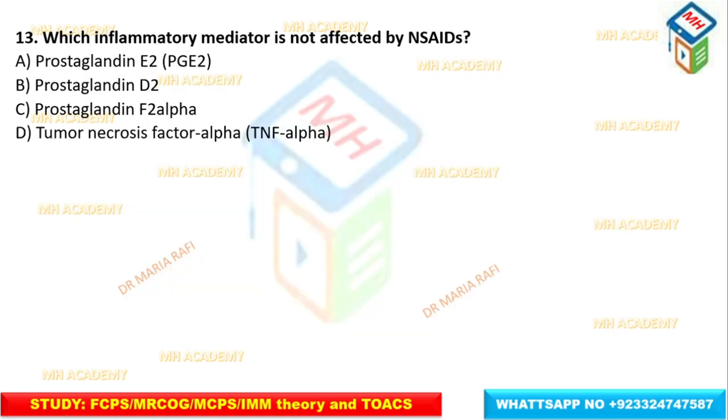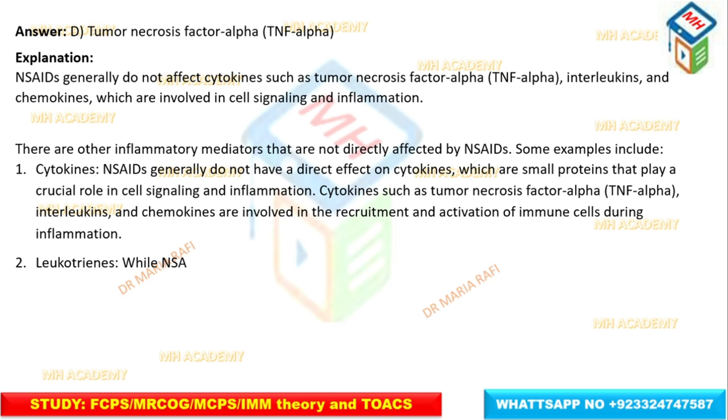Next MCQ is, which inflammatory mediator is not affected by NSAIDs? Prostaglandin E2, prostaglandin D2, F2 alpha, tumor necrosis factor alpha. The correct answer is tumor necrosis factor alpha. NSAIDs do not affect cytokines such as tumor necrosis factor alpha, interleukins, leukotrienes, chemokines, which are involved in cell signaling and inflammation.